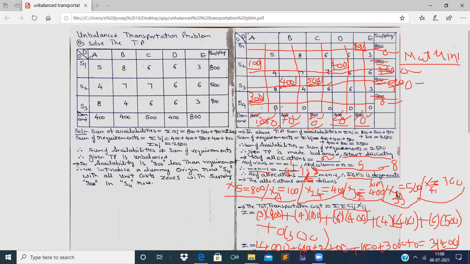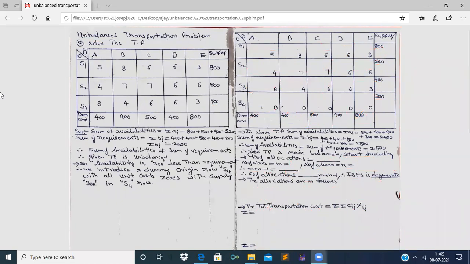So this is the procedure of solving the given unbalanced transportation problem using the matrix minima method, when there is a deficiency in the supplies. So observe carefully and understand well. Now, still 2.5 minutes is left. I will explain once again. You better understand well.